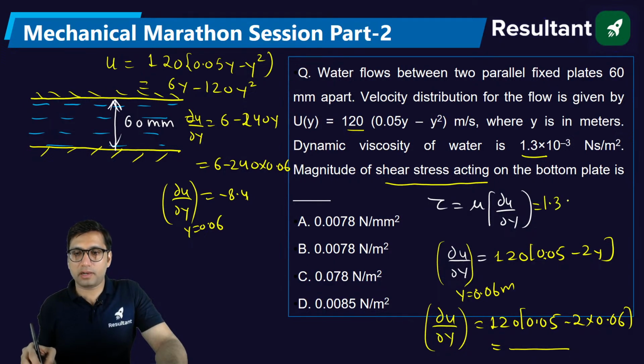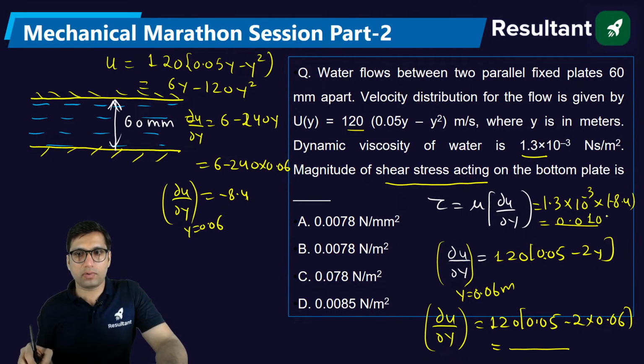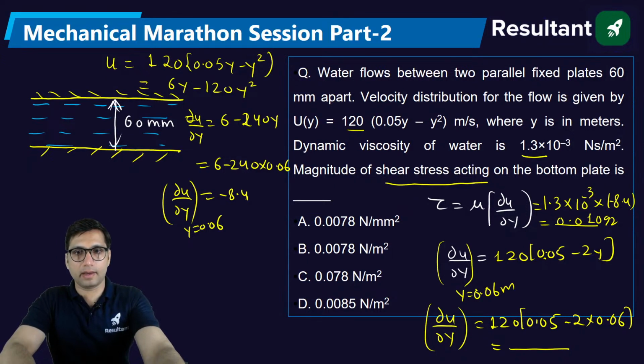Multiply this 1.3 into 10 to the power minus 3 into minus 8.4. How is it coming out to be negative? There's some mistake in the data, I think. That's why the answer is in minus. It is coming out to be 0.01092. No options match. Are you all getting the same value?